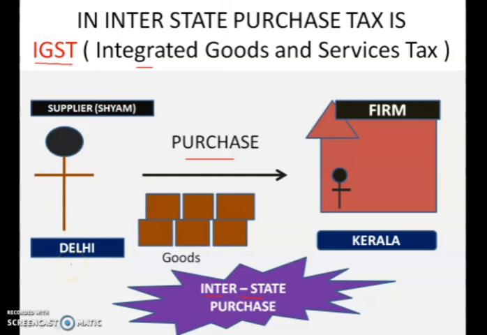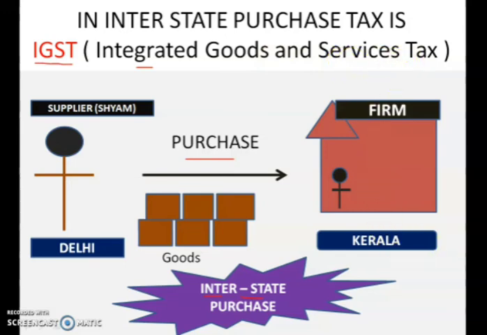Supplier Shyam is from Delhi. The purchaser of this good is in Kerala. The goods which are sold to the firm, on that interstate purchase, IGST is charged. That means Integrated Goods and Service Tax.